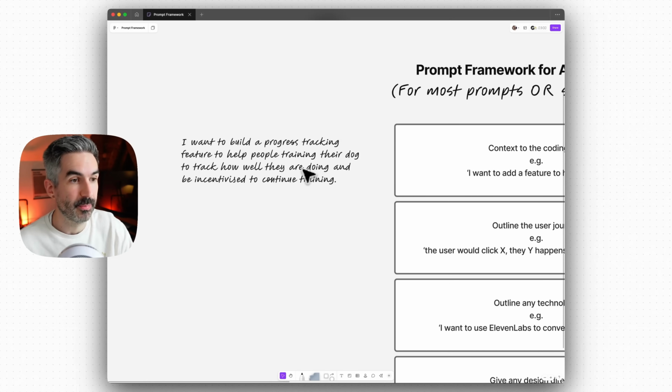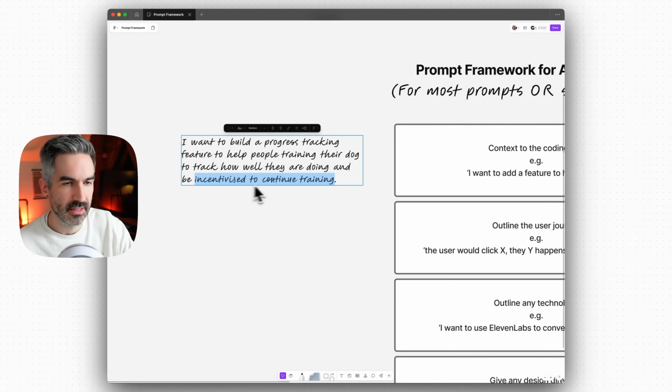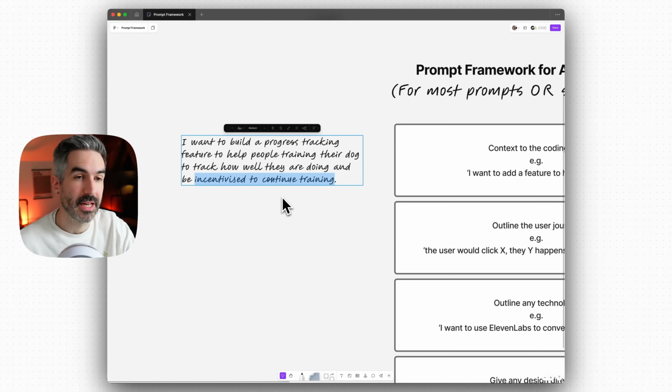The AI will then build it based on the goal that we want to incentivize the user to keep training, so it might add a certain way of doing the progress tracking around that. We also want to help them track how well they're doing, so the way that it measures progress might be based on how many things the dog has learned, or how many points they've earned, or a rating or something like that.